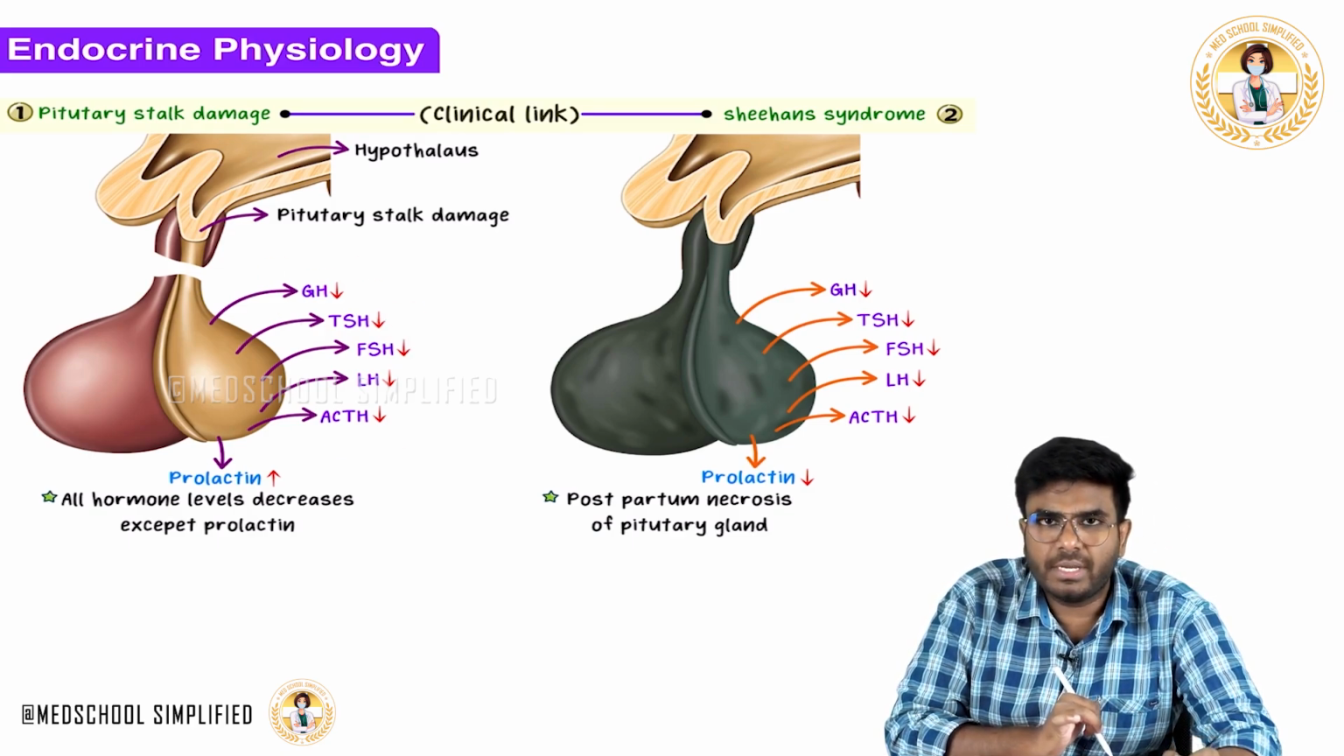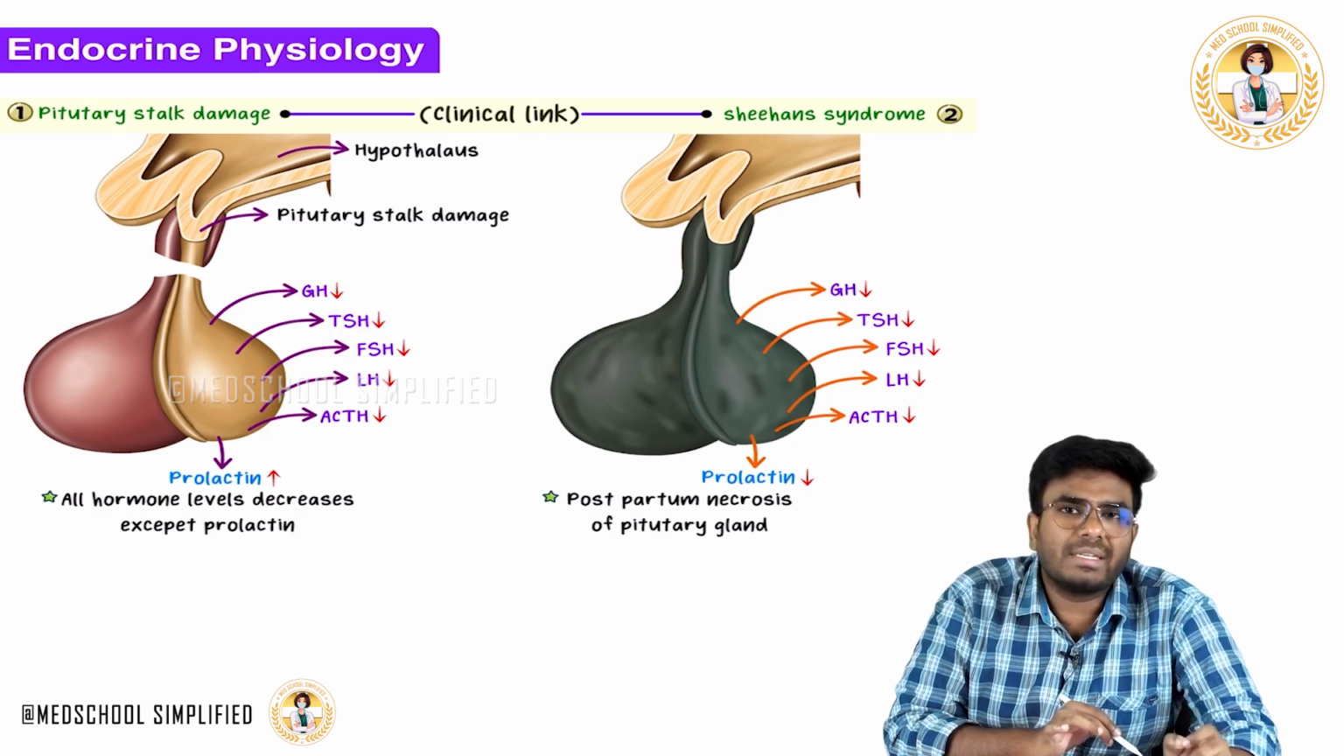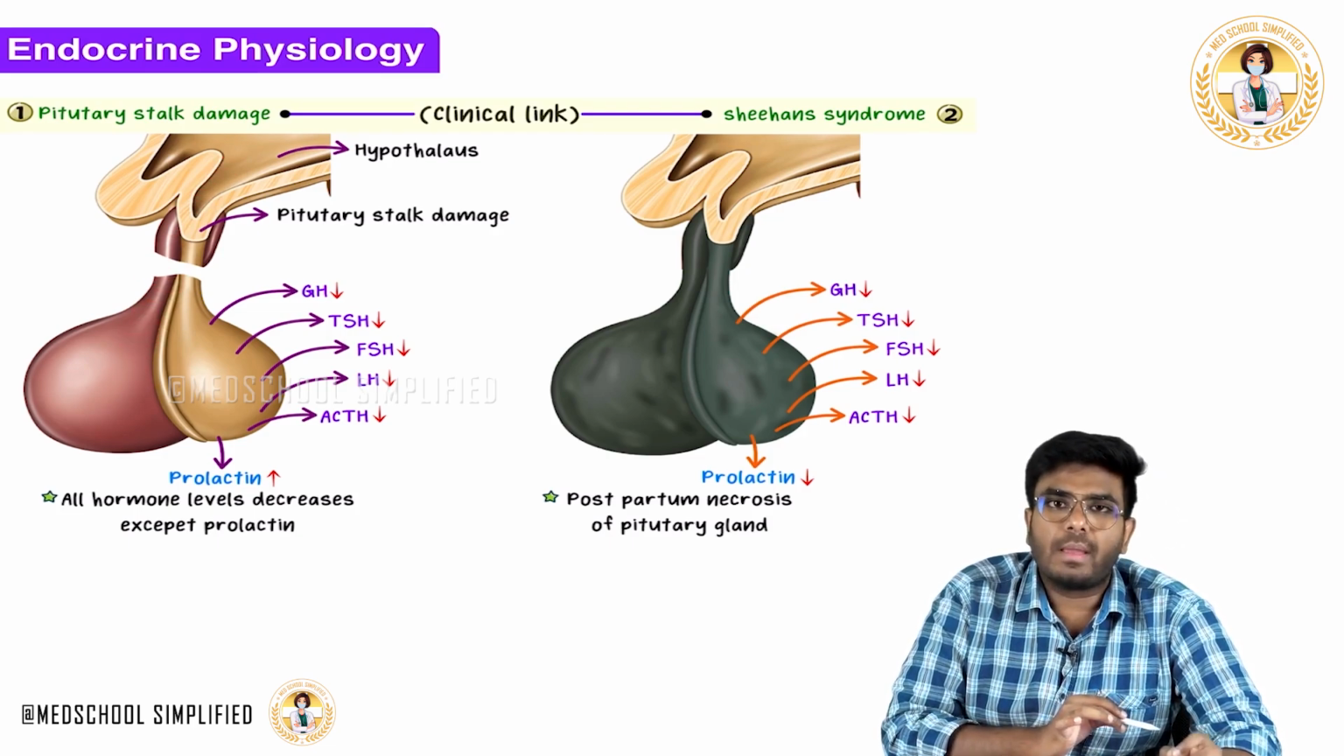But please appreciate, from the hypothalamus, the inhibitory hormone is also not coming down. What is that major inhibitory hormone? It's the prolactin inhibitory hormone, or dopamine. Now the dopamine from the hypothalamus is not coming into the anterior pituitary.